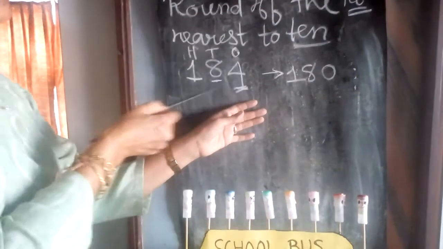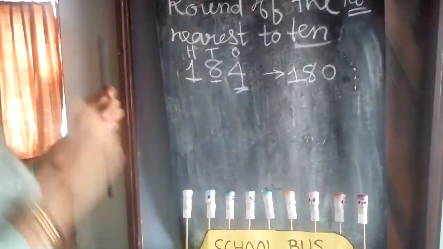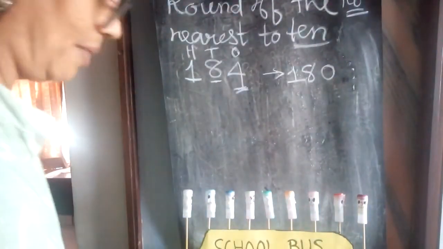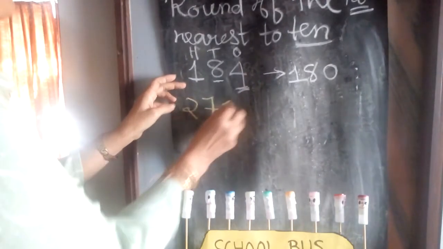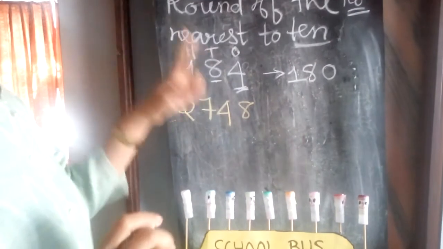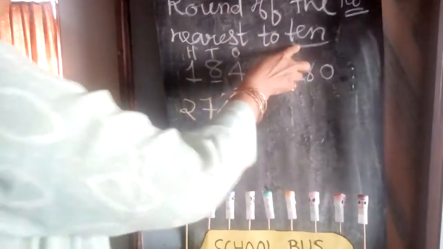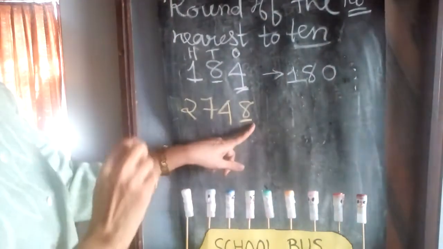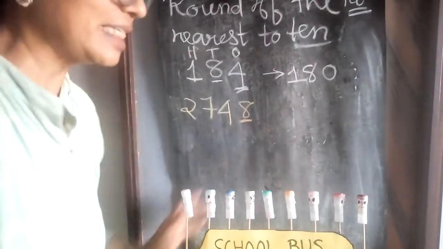So 84 is nearest to 80, right children? Now another example, suppose the number is 2748. Now you have to see the number in the ones place when it is asked to round to the nearest 10. So in the ones place, which number is there? 8. That means 8th standard.